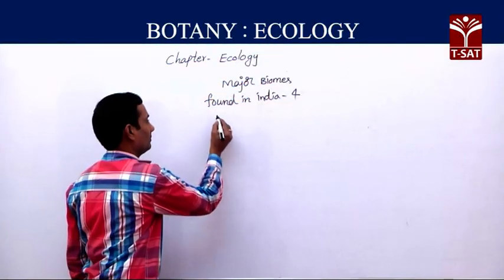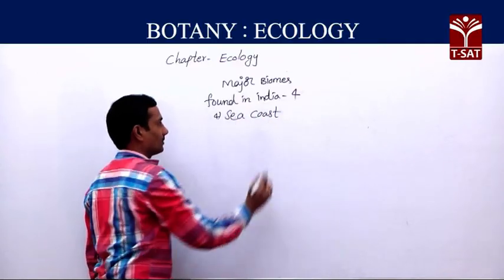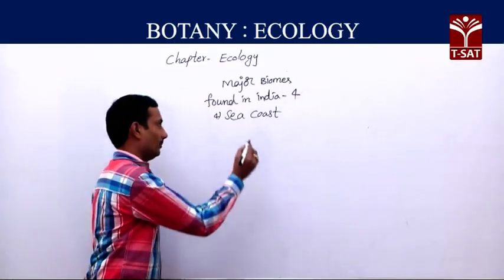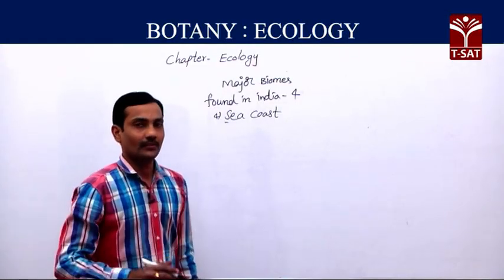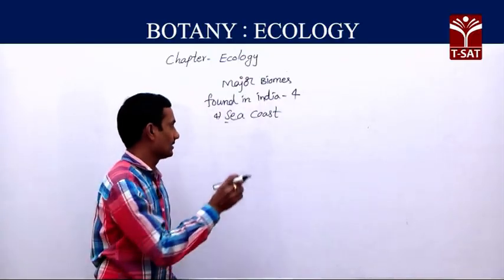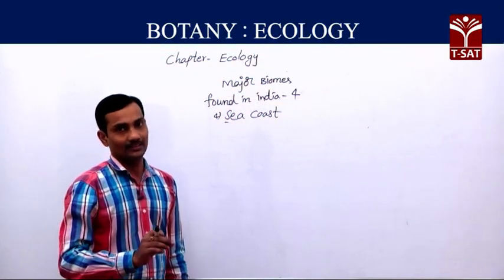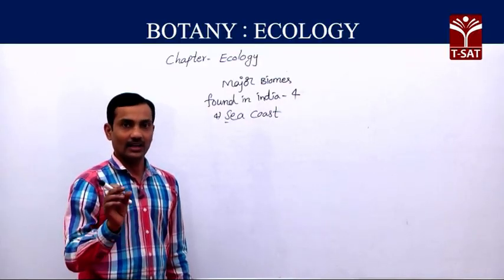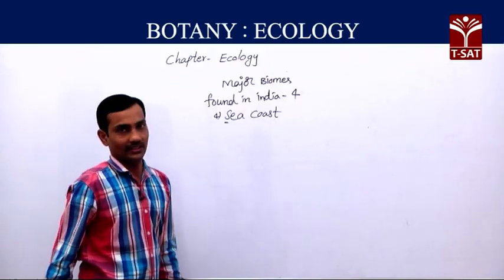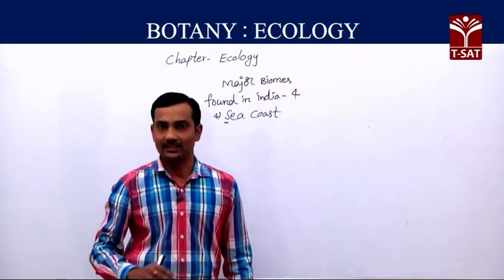That is the fourth biome found in our India, that is sea coast. It is otherwise known as the coastal biome, mainly the sea coast area. This area is a very sensitive area, because the sea coast is the link between oceanic and terrestrial habitats. Here oceanic and terrestrial habitats link, that is the sea coastal area. It is a very sensitive area, where climatic changes occur frequently.